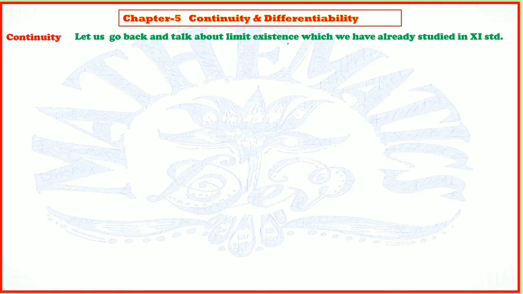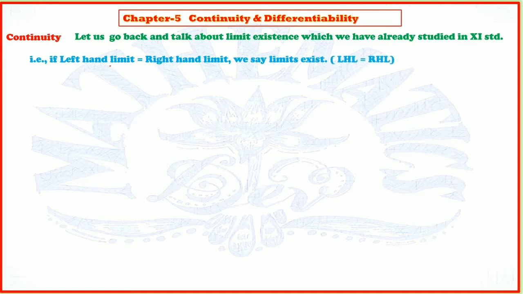In that chapter, it was asked to check whether limits exist or not. At that time, if the left hand limit is equal to the right hand limit, you would say that limits exist. The left hand limit is denoted by LHL, and the right hand limit by RHL.